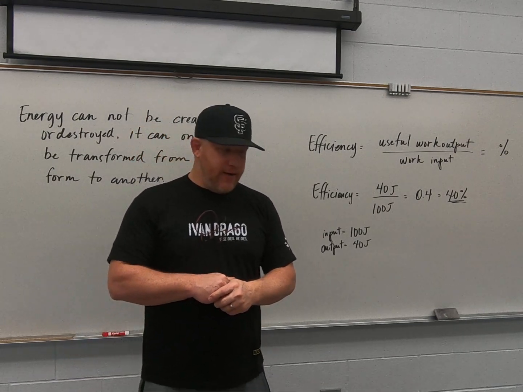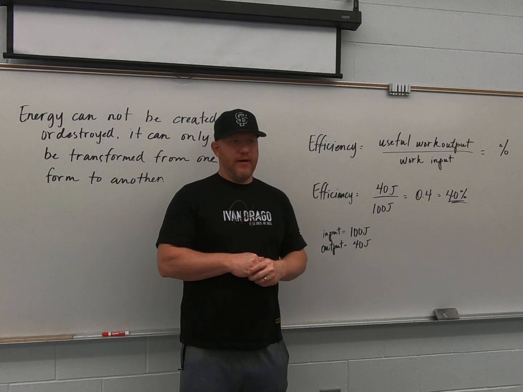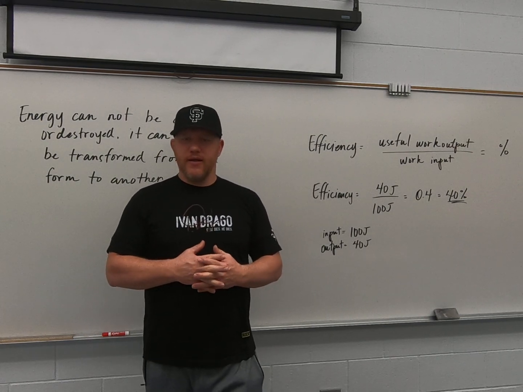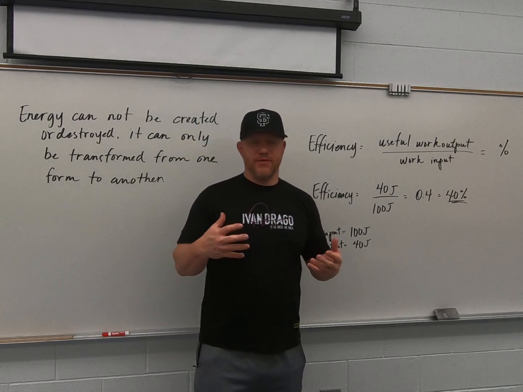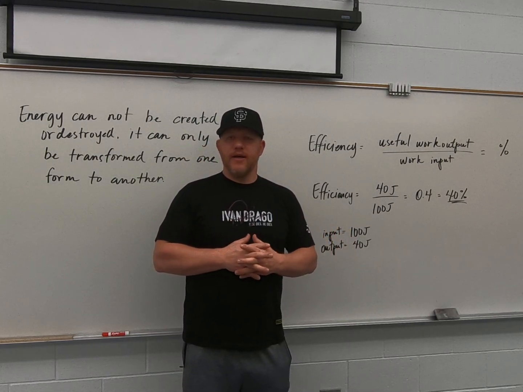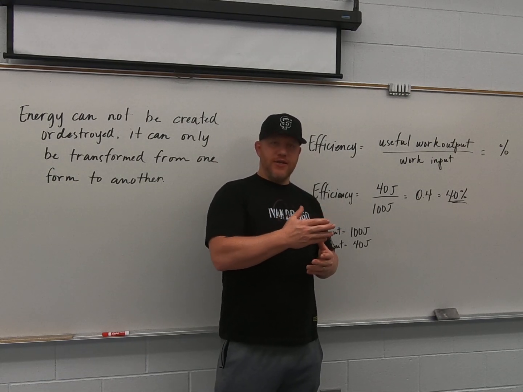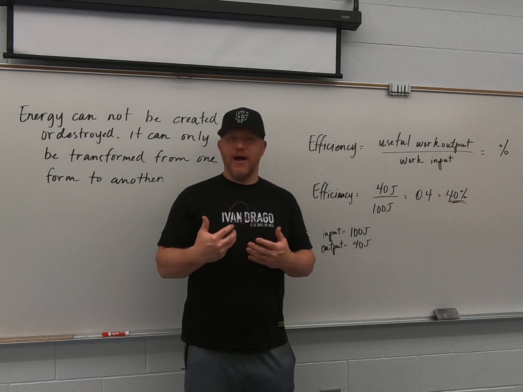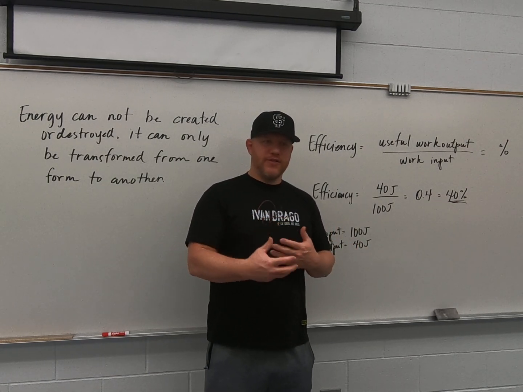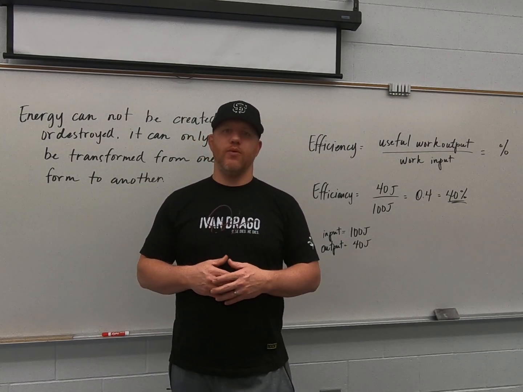Let's say I have a heater in your house. There are some that are 85% efficient, 90% efficient, or something like that. That means that of all the energy that goes into that machine, you get out 85 or 90% of that. There's some energy that's transferred to just making that machine work.